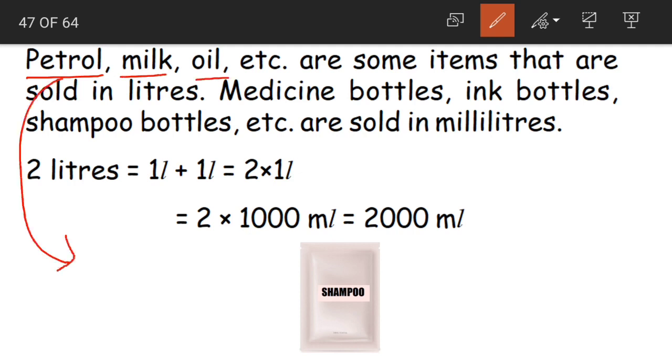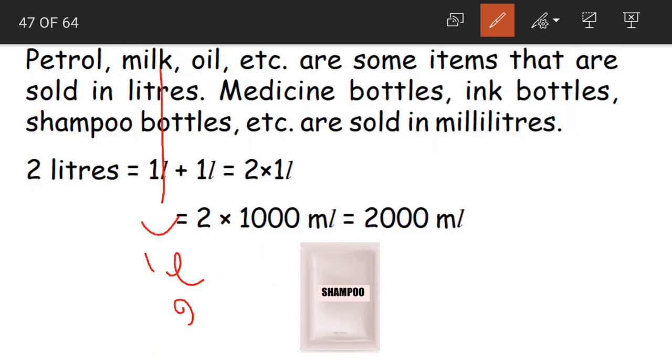When you observe at a petrol pump, children, we always say that we want so many liters of petrol. We won't say that I want 5 milliliters of petrol. We say that I want 5 liters or 10 liters of petrol. Even milk is usually bought as 1 liter of milk or 2 liters of milk.